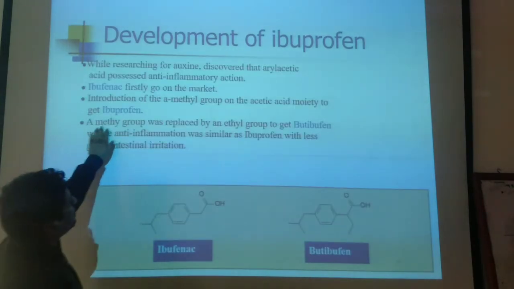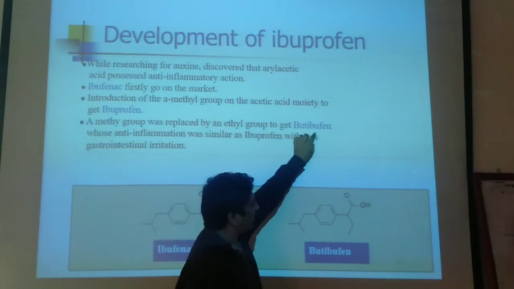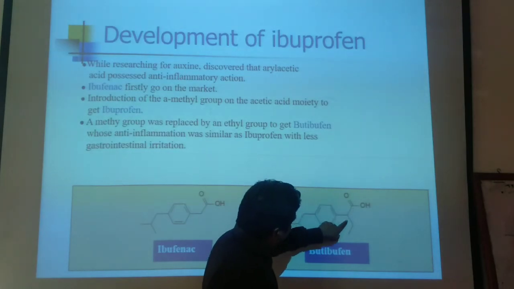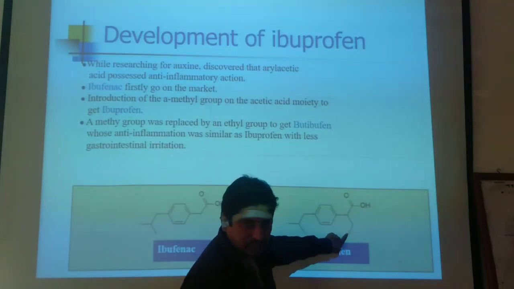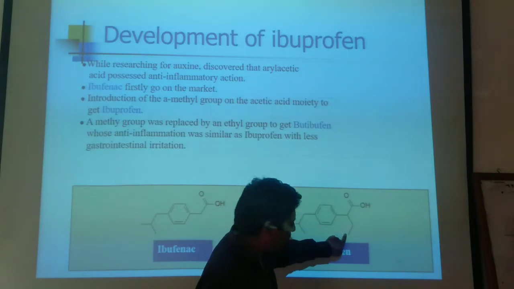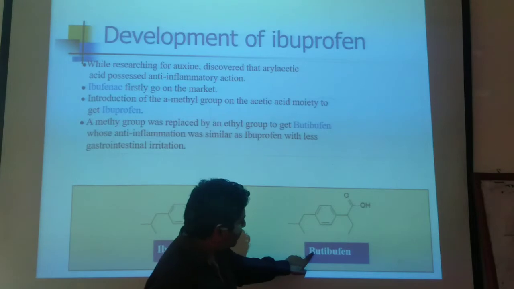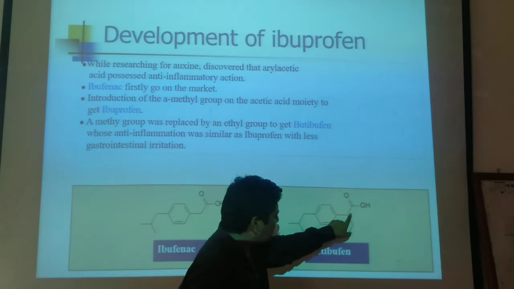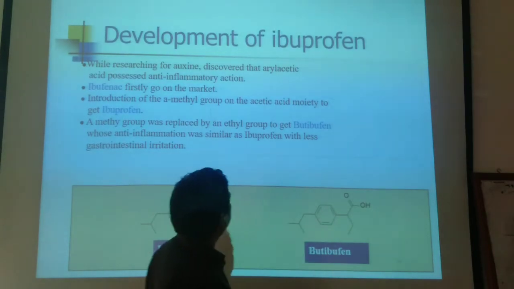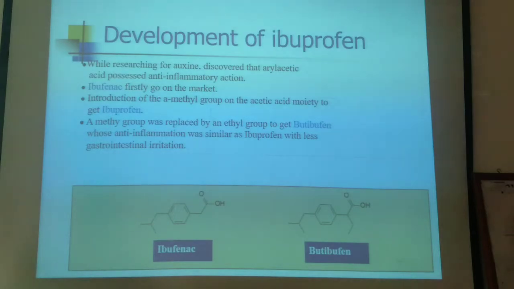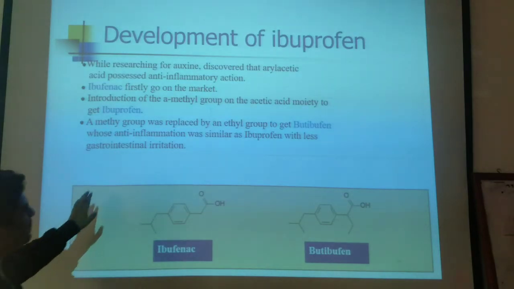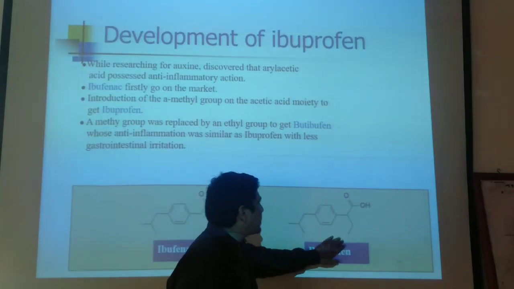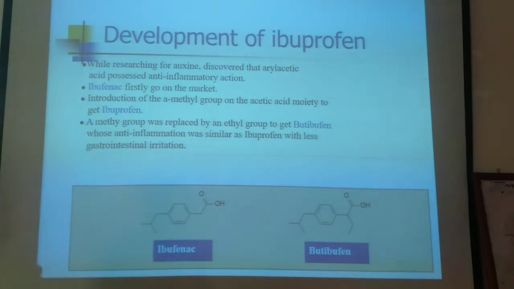A methyl group was replaced by an ethyl group to give butibufen. That is butibufen, 1, 2, 3, 4 butyl. A 4 carbon compound is called butyl. That is why it is called butibufen. Bu means butanoic acid, and FEN means phenyl group. Its anti-inflammatory action was similar to ibuprofen but with less gastrointestinal irritation, but still it is not preferred over ibuprofen.